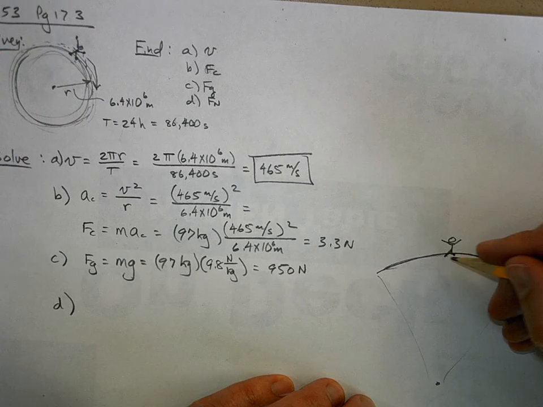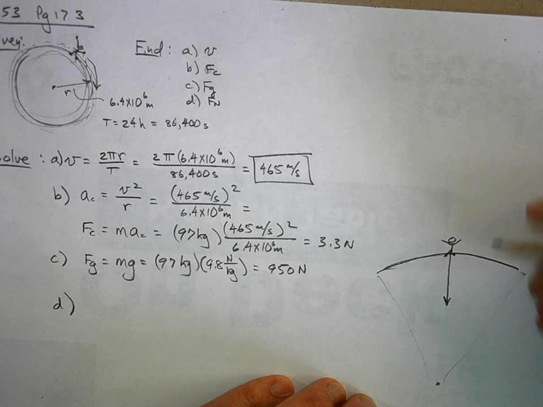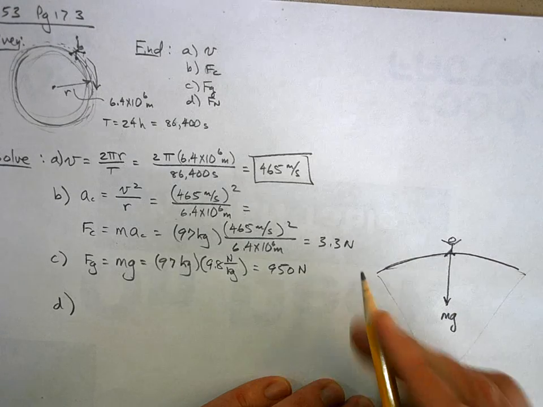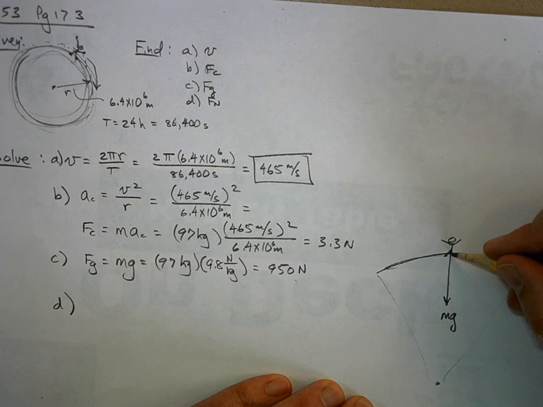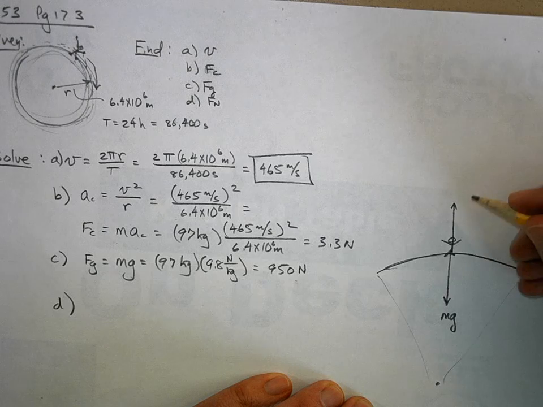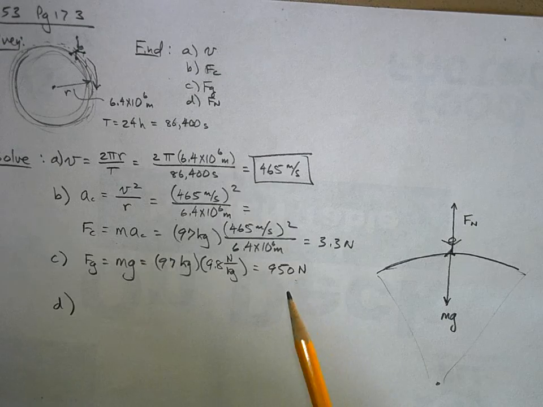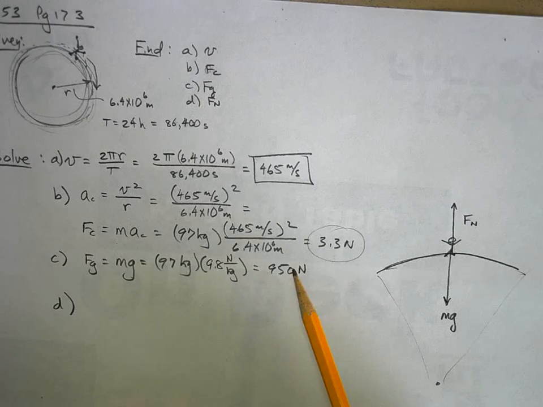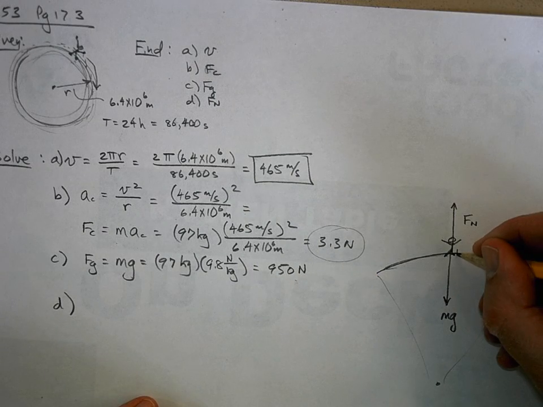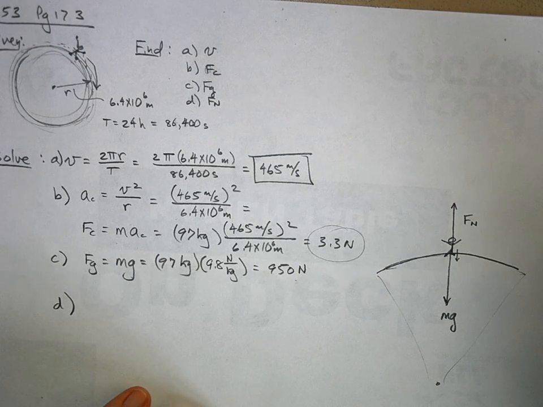Now gravity is trying to pull you down, and that's that 950 newtons. You have a normal force like this. But here's what's going on. You need this 3.3 newton force. You need a net force down.